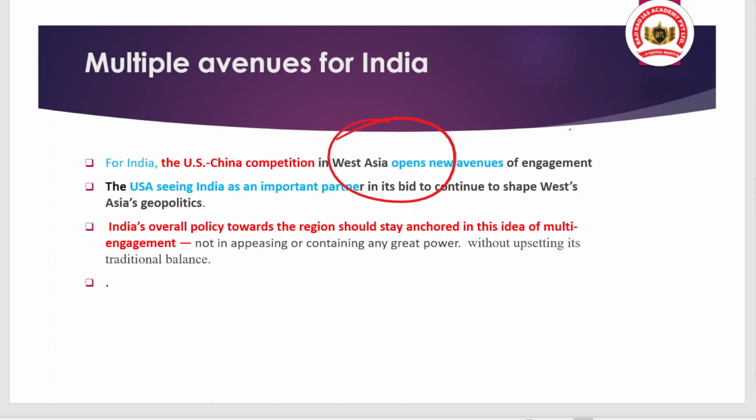That's why we should focus on multi-engagement, where the relation is built upon from the past. There should not be a unilateral approach to these West Asian countries, otherwise we can have an effect on our relation. That's why we should maintain our traditional balance that we have focused on from the past years after independence as well. That is the point.